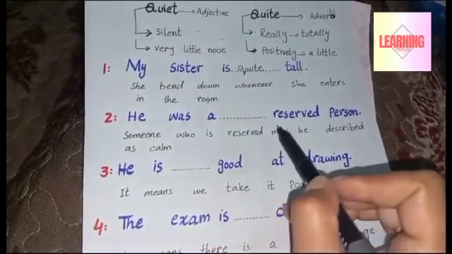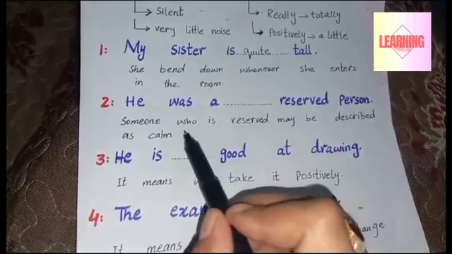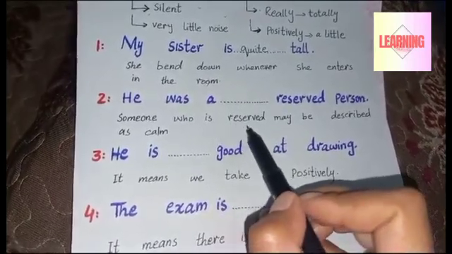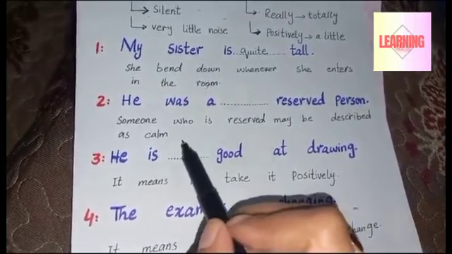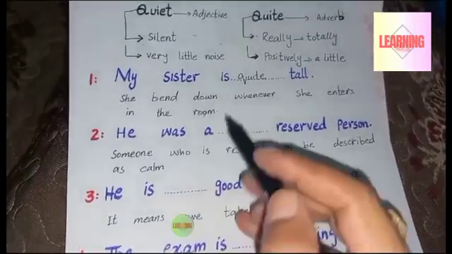He was a reserved person. Someone who is reserved may be described as calm. So here it comes quiet.